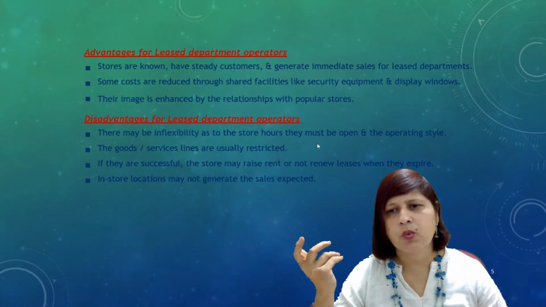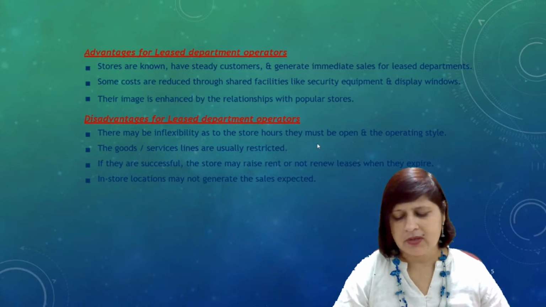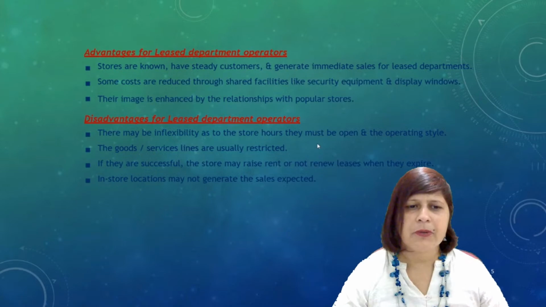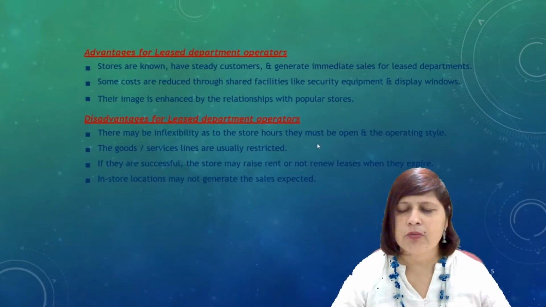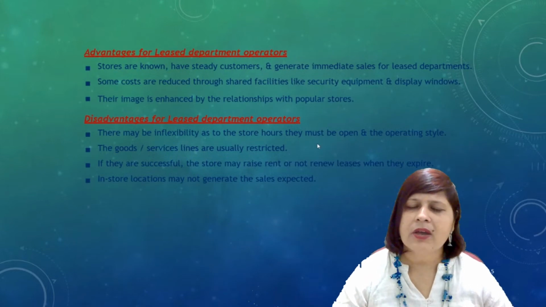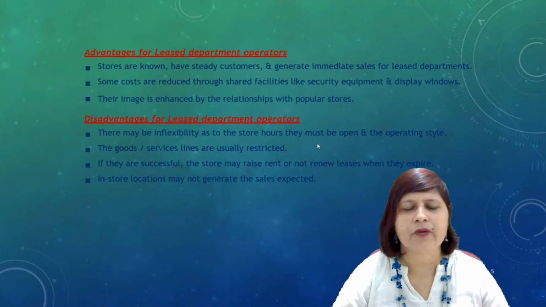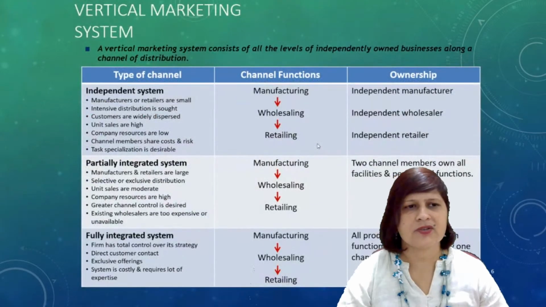Then what will you do? Again, you have to pay the percentage of your sales, right? So it could be the disadvantage, yes, but you cannot change the store hours or the operating hours. You have to go according to their hours, right?